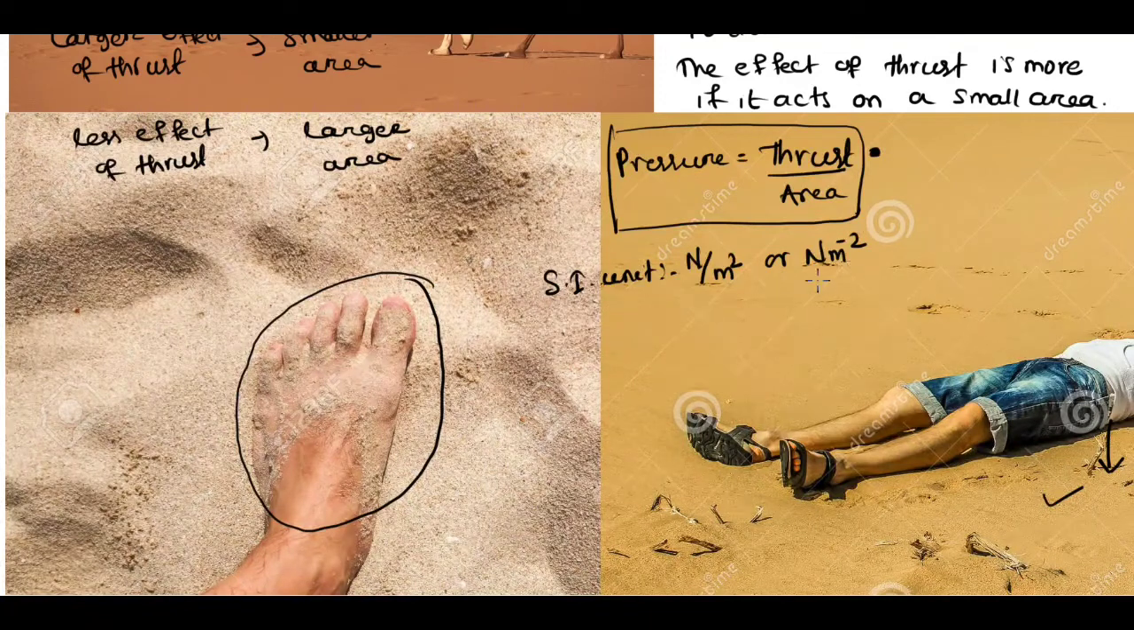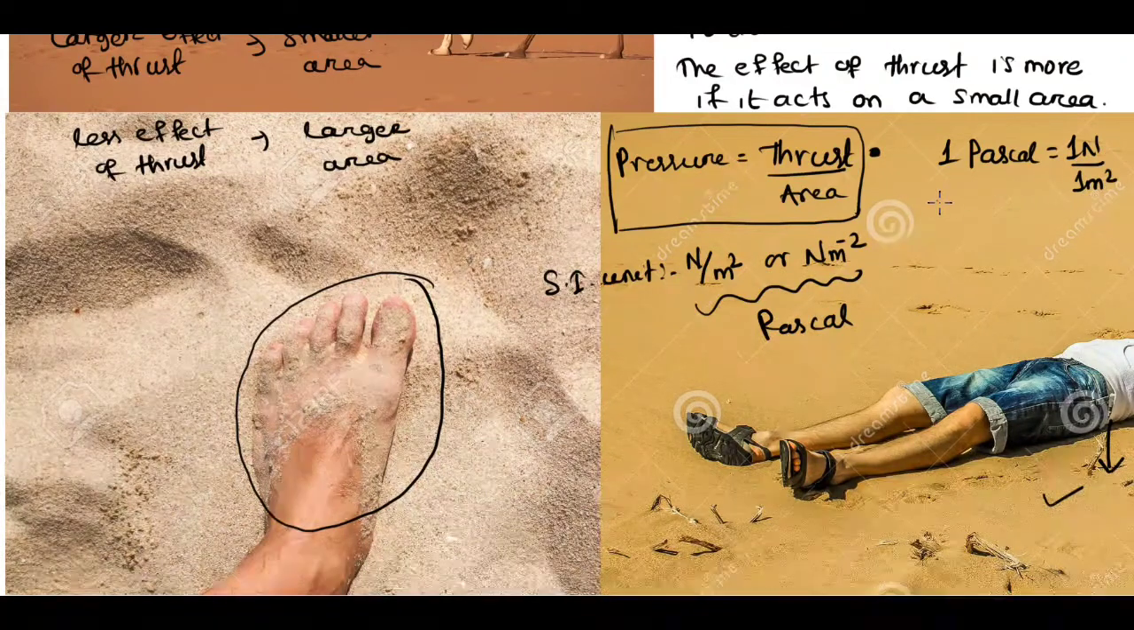And this unit has a special name. Its name is Pascal. So 1 Pascal is equal to 1 Newton per 1 meter square. That means if a perpendicular force of 1 Newton is added on 1 meter square area, then the pressure is known as 1 Pascal.